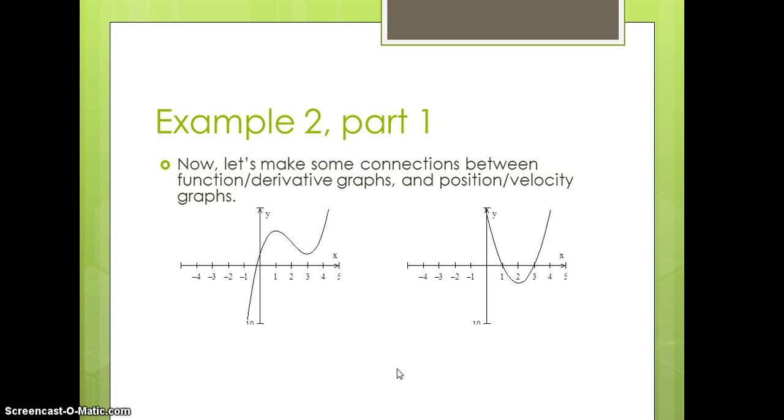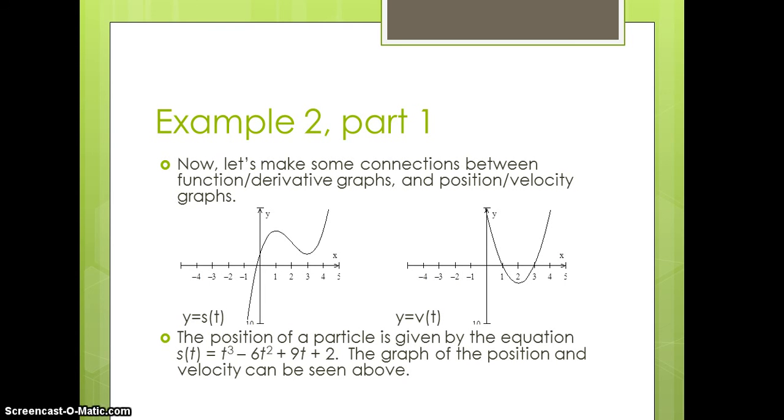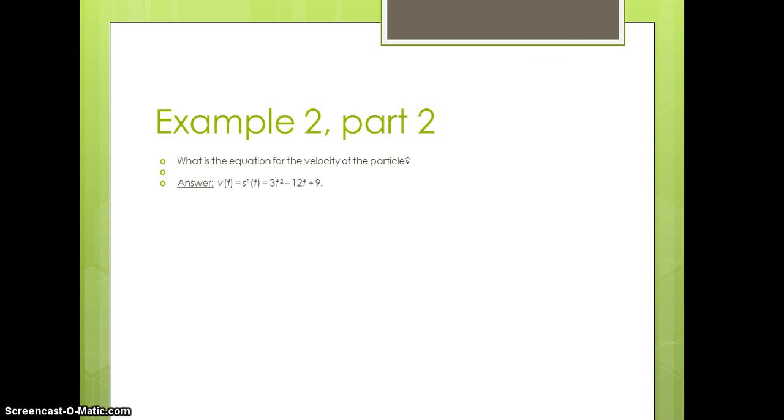Now, let's make some connections between function and derivative graphs and position and velocity graphs. As I mentioned before, velocity is the derivative of position, so all the principles that we had looking at derivative graphs will apply if we're looking at velocity graphs. So let's say we have a graph of s of t on the left and v of t on the right. We know from advanced knowledge that s of t is equal to t cubed minus 6t squared plus 9t plus 2. If that's true, then we can find the equation for the velocity of the particle by taking the derivative. We get 3t squared minus 12t plus 9.